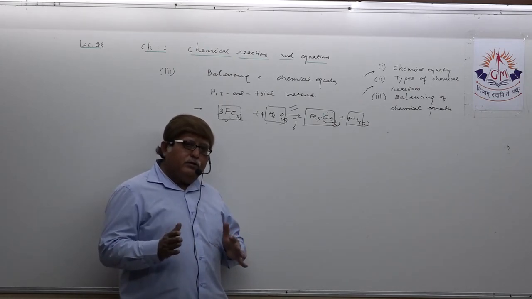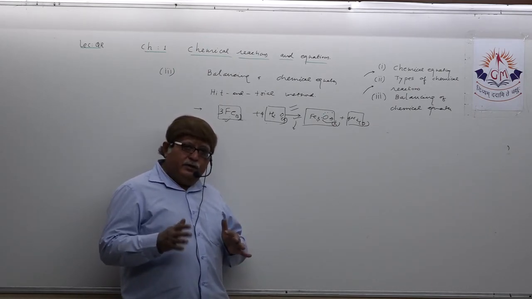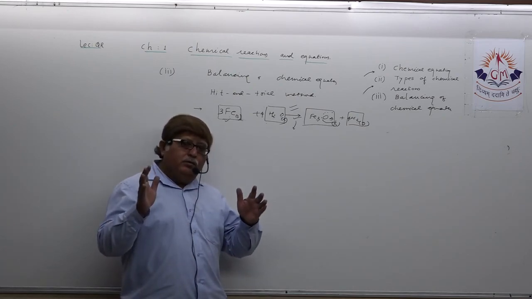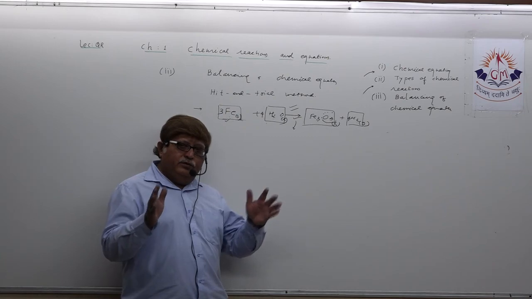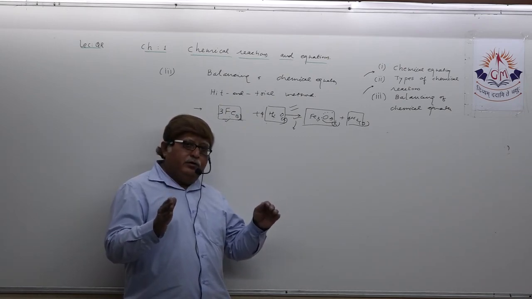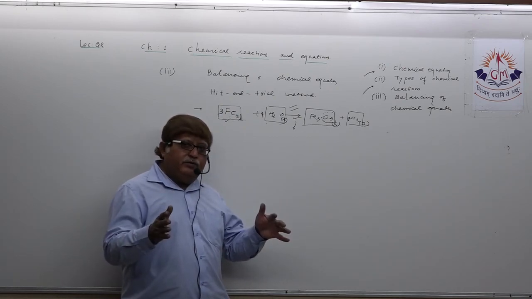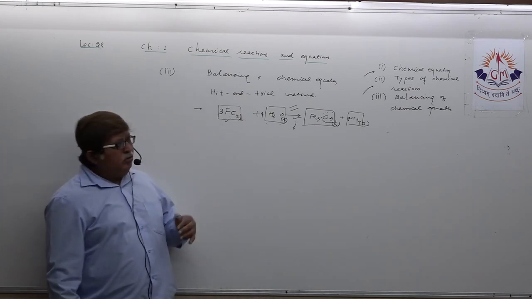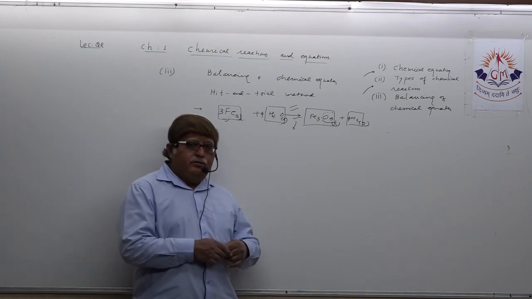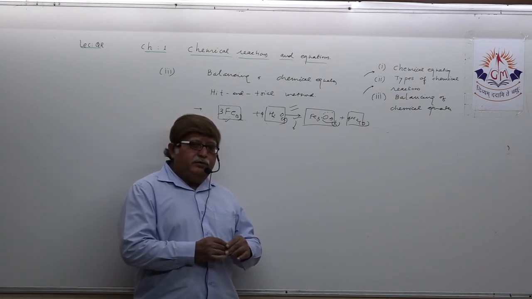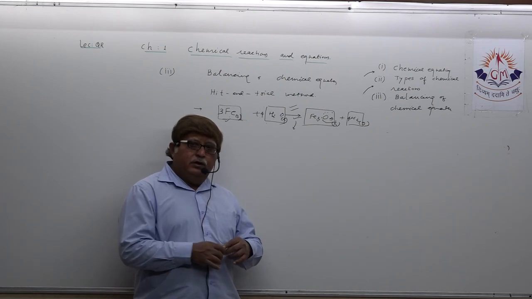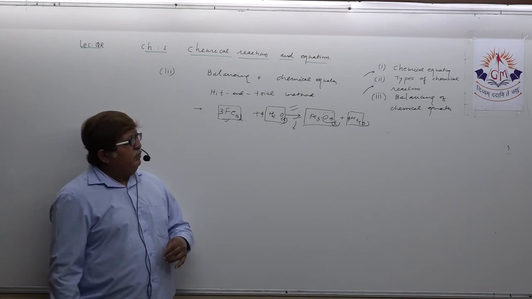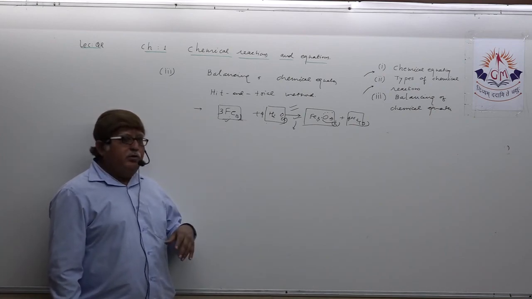In the exercise and in the text, and in our material also, it is mentioned: all word equations which are given, you should convert them into skeletal equations, and then you should try to balance them. Understand? Two topics, rancidity and corrosion, you do not have to do. Double displacement reaction you do not have to do, but the rest of the topics are part of your revision. Okay? So this is clear in your mind.